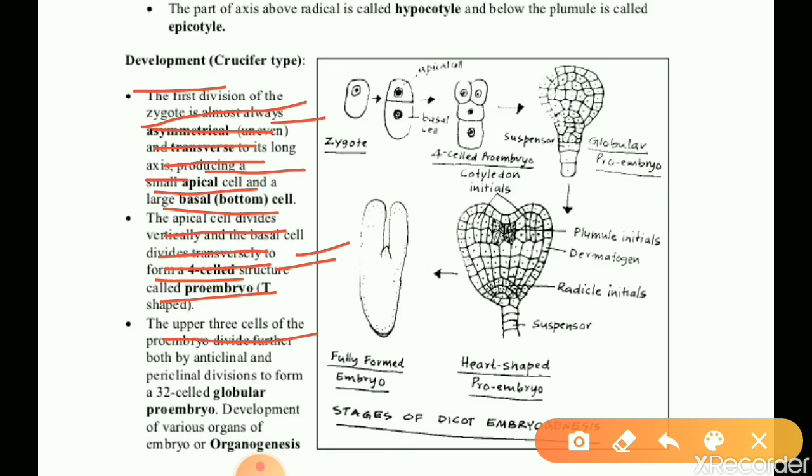The upper three cells of the proembryo divide further both by anticlinal and periclinal division to form a 32-celled globular proembryo. Development of various organs of embryo, or organogenesis, means from this 32-celled globular proembryo only other organs are developing. That process we can call as organogenesis.